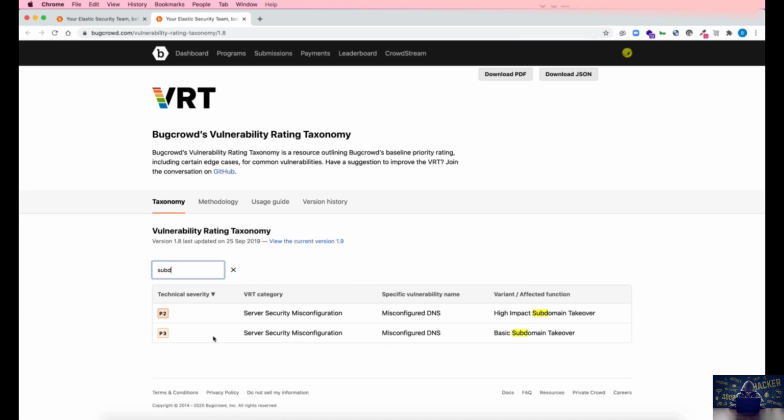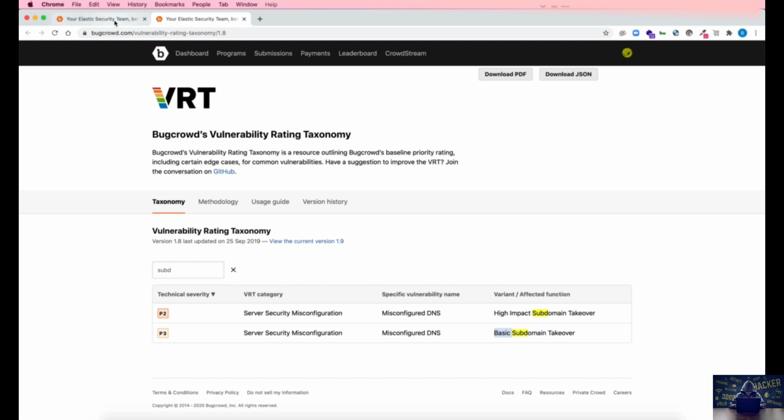If your subdomain is considered a basic one, it will go to P3, and if it is a high impact subdomain, then it goes to P2. We do not know how programs judge which subdomain is high impact or basic, but subdomain takeover vulnerabilities go under P2 or P3.